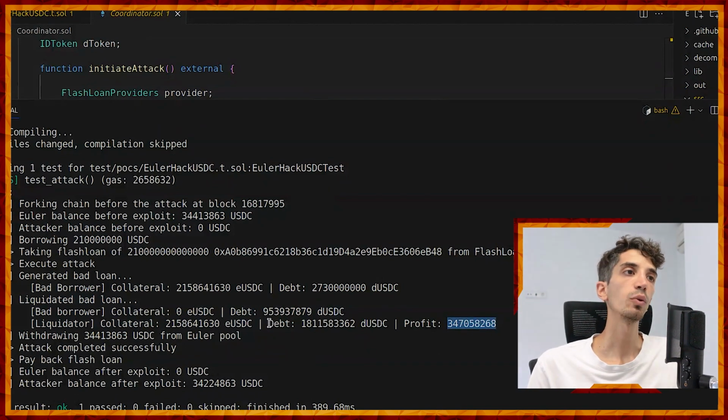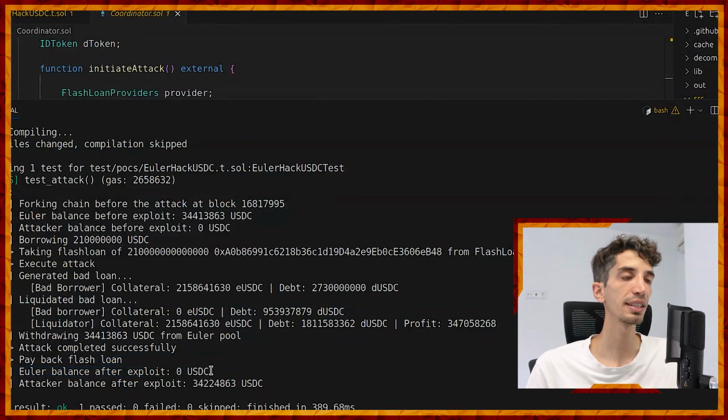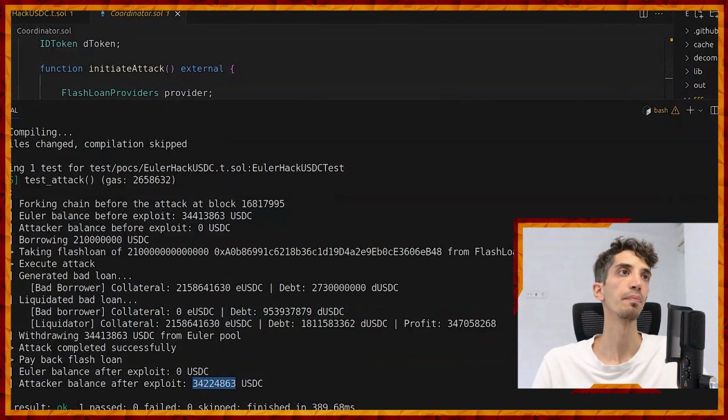Finally, the attacker withdraws those C tokens and gets the USD and pays back the flash loan. And at last, you will see that the balance of Euler is 0 USDC. Remember, at the beginning it was over 34 million, and the attacker balance at the end is over 34 million. Essentially, the attacker has stolen money from Euler successfully.